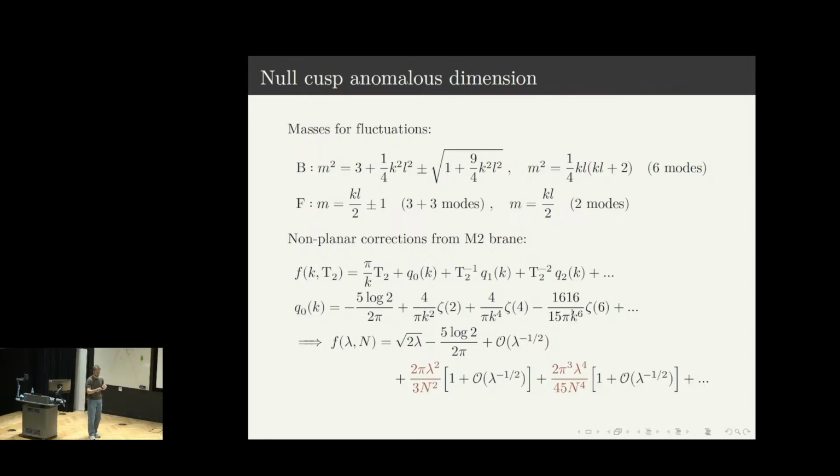since the string is infinite and the induced metric is flat, one can also expand the fluctuations in terms of the continuous momentum corresponding to this infinite direction. So to compute the one-loop energy, one has to just take the integral over this continuous momentum and sum over Kaluza-Klein modes, which leads to the following expression for the cusp anomaly. The second line from the bottom is just the planar part, which matches the type IIA string, and the bottom line is just what you get from including these Kaluza-Klein modes. And they contain non-planar corrections due to this 1/k² appearing.